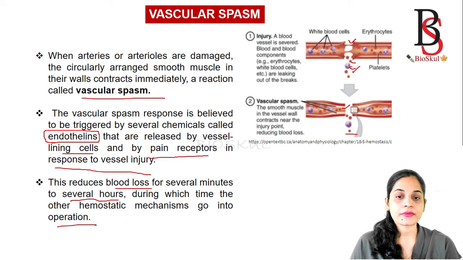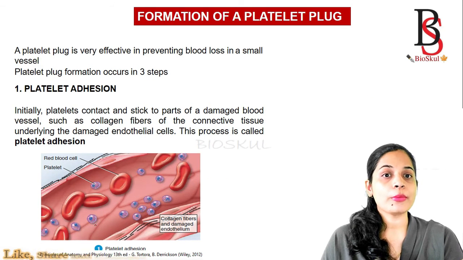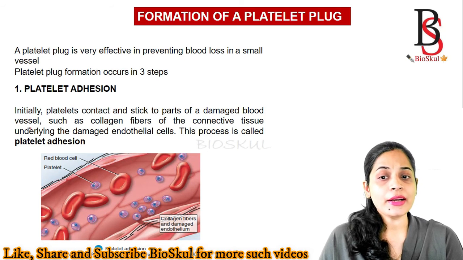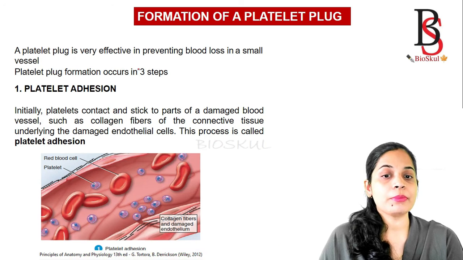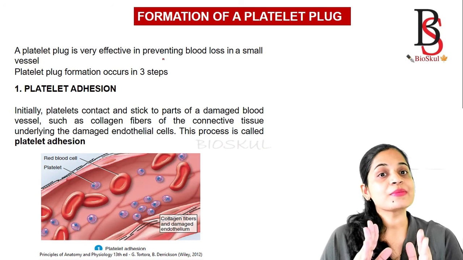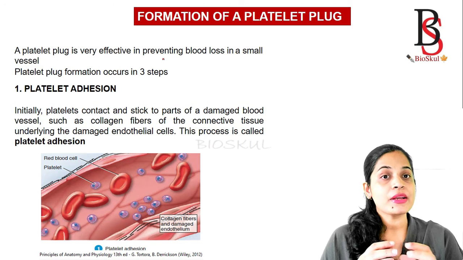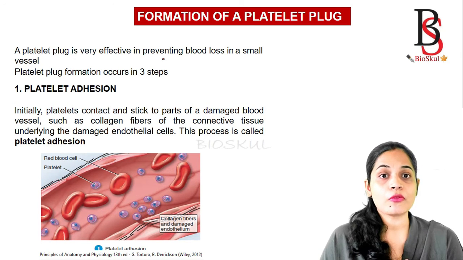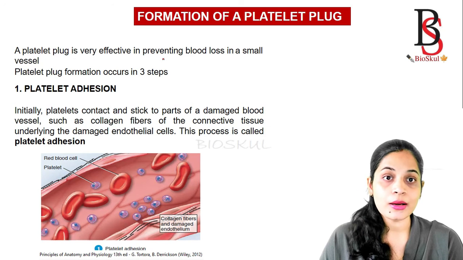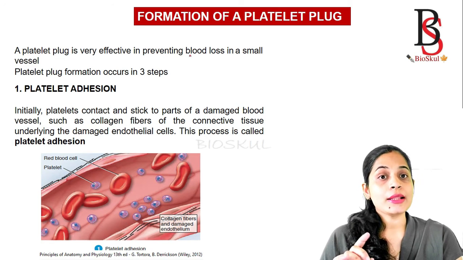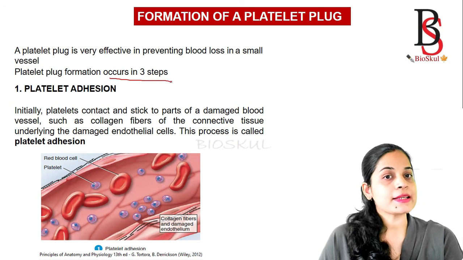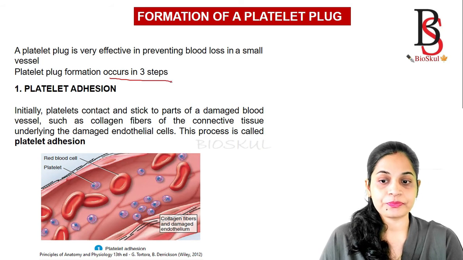Okay, now we will see the formation of a platelet plug and how it prevents blood loss. A platelet plug is very effective in preventing blood loss in a small vessel. If there is damage or rupture of a small blood vessel, platelet plug formation can prevent the blood loss. Platelet plug formation occurs in three steps. The first step is platelet adhesion.